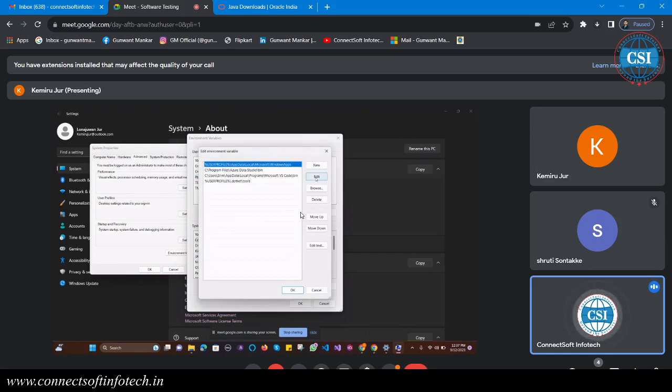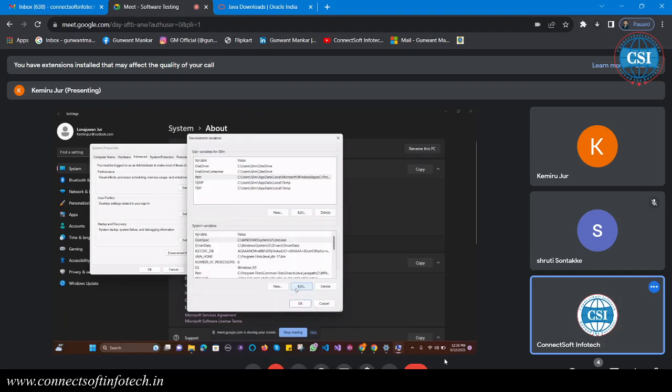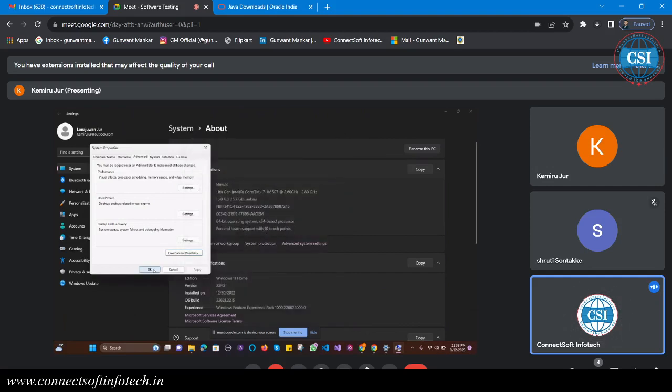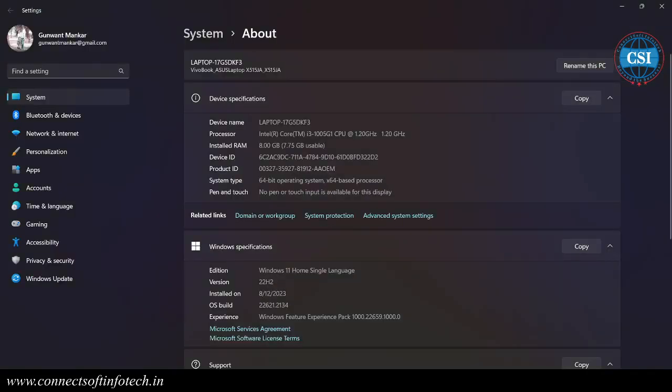You can see there new. Just click on new and paste here the path. Okay, okay, okay. Try one more time.